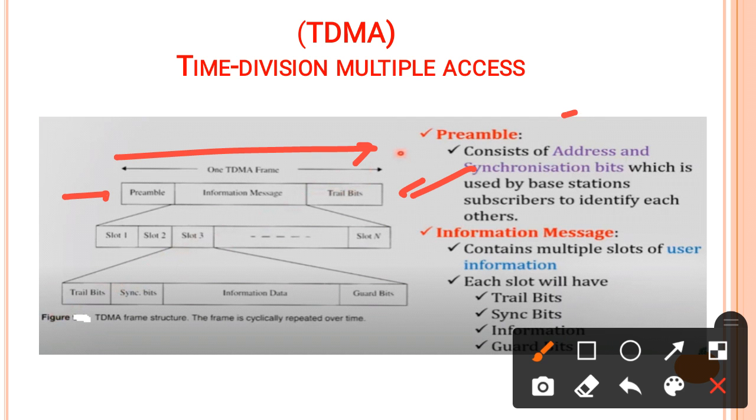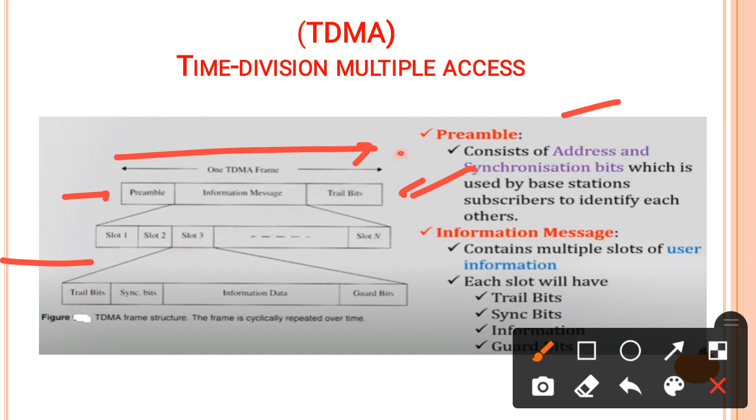And a preamble consists of the address and a synchronization bit, which is used by the base station and subscriber to identify each other, because there are a number of frames. So to distinguish them, we have to give the address. So the address occupies the preamble, and the trial bit explains the completion of the frame. In between this, there is the information. Information carries the different users by the different slots.